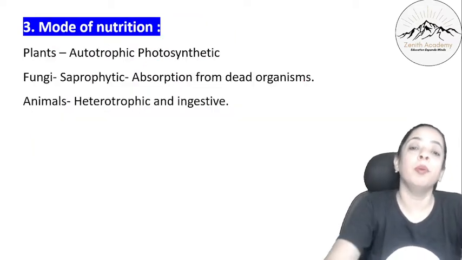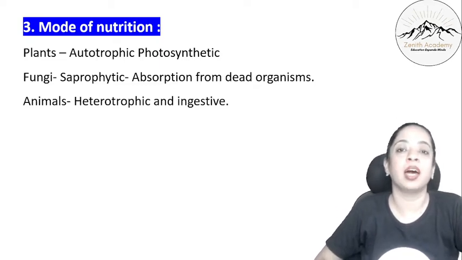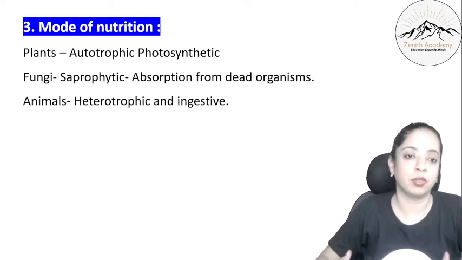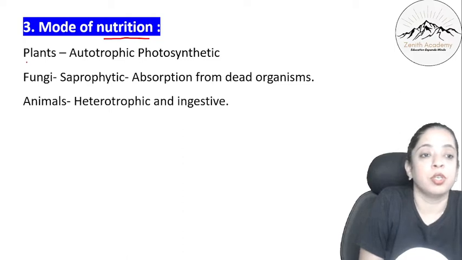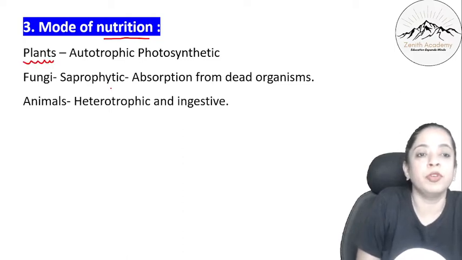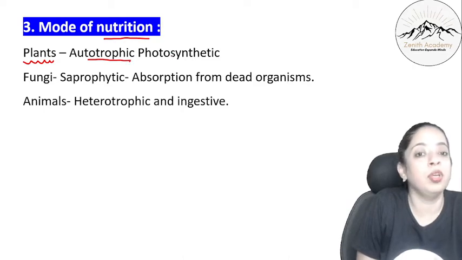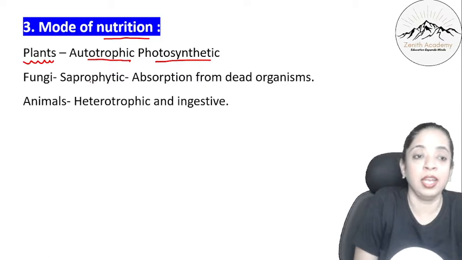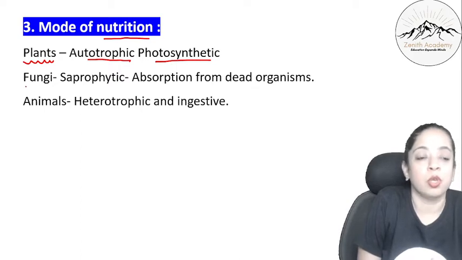Then depending on the mode of nutrition, how these organisms take in their nutrition, how they are fulfilling their nutrition. So in plants, what is the mode of nutrition? They are autotrophic, that is, they prepare their own food by a process known as photosynthesis, right? So all those that prepare their own food with the help of photosynthesis were called plants.